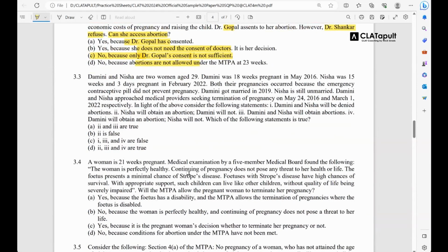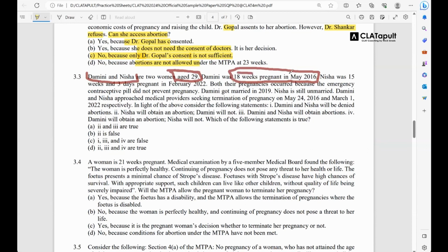अब देखो कितना ट्रिकी क्वेश्चन है, कितना टाइम वेस्टिंग क्वेश्चन है, तुम देखते जाओ. है तो बहुत इजी, बट टाइम वेस्ट बहुत कराएगा तुम्हारा ये. देखो, Damini and Nisha are two women aged 29. Damini was 18 weeks pregnant in May 2016. अब देखो, इस फैक्ट में तुम्हें दो चीजें मिल रही हैं which is important for you to solve this question. Now first one is connected to the legal principle of 18 weeks, that it is under 20.